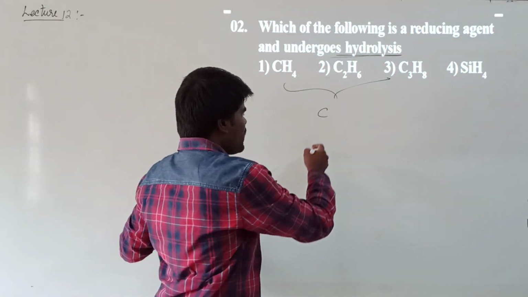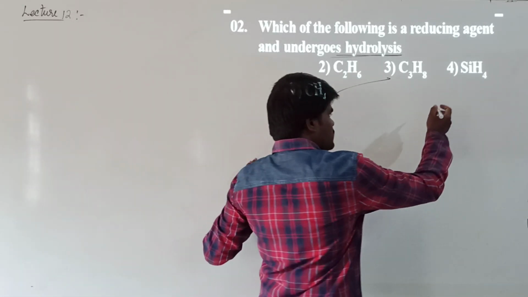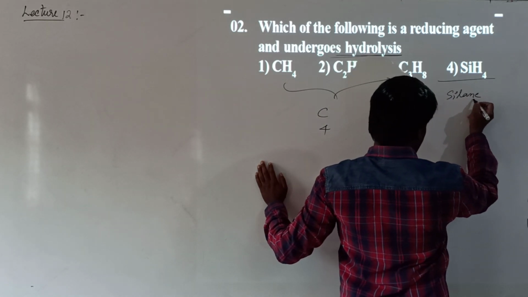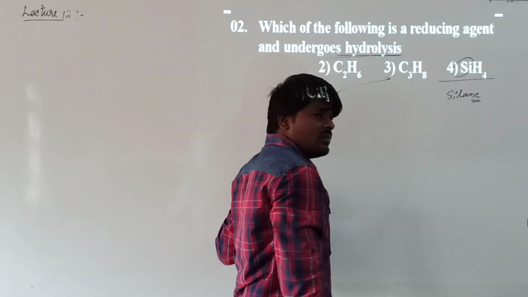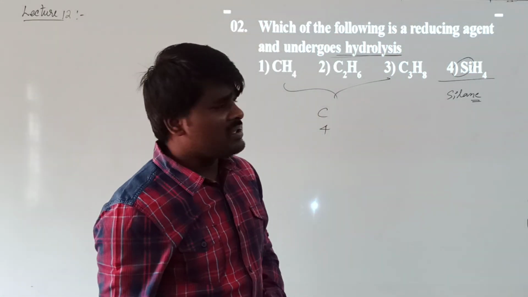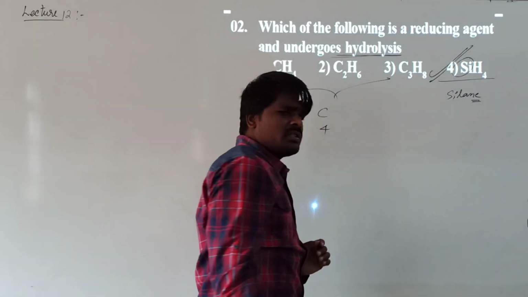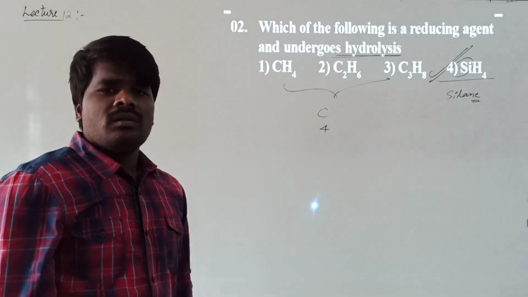Generally, carbon exhibits the valency 4; it cannot expand its valency more than 4. But here, this is silane. Silicon can expand its valency beyond 4 also. Because of that particular reason, it can undergo hydrolysis. This is a reducing agent which can undergo hydrolysis since silicon can expand its valency.